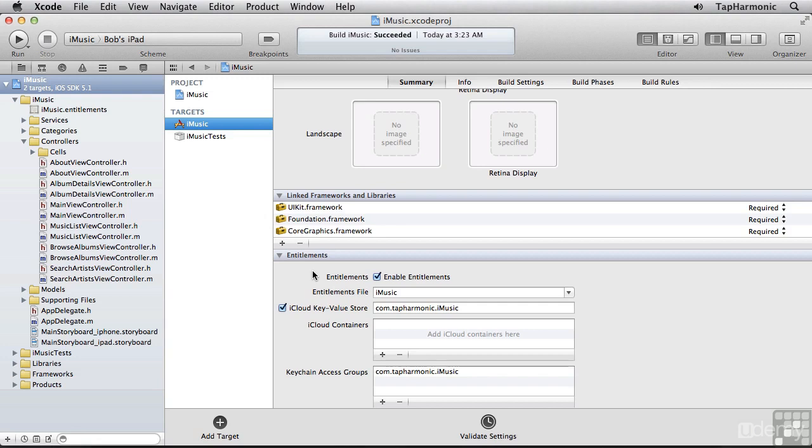Now the keyword here is non-critical. We can't be assured the user is connected to the network or even that they have an iCloud account, so we can't rely on it being available.